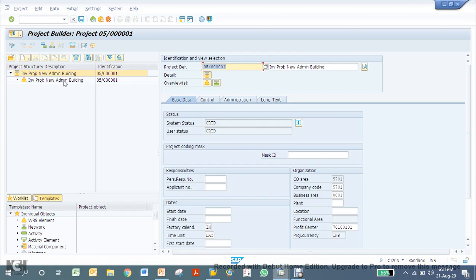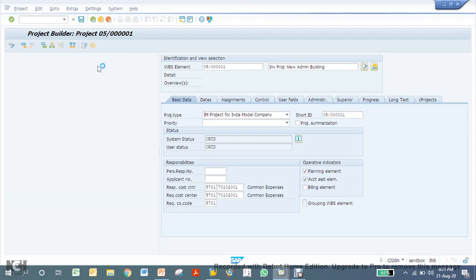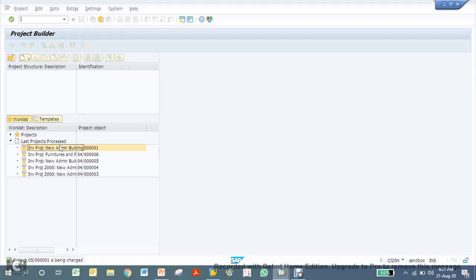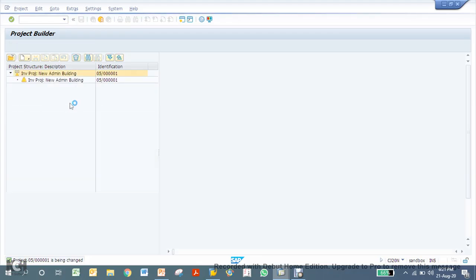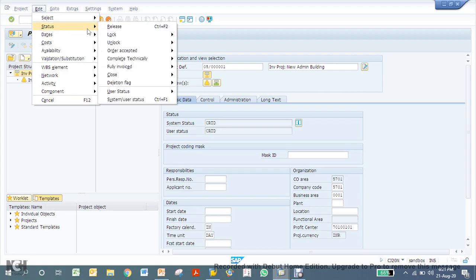I need to select this account assignment element, otherwise it will not allow me to post transactions. Then save it. And we can release it also, so that budget can be applied.